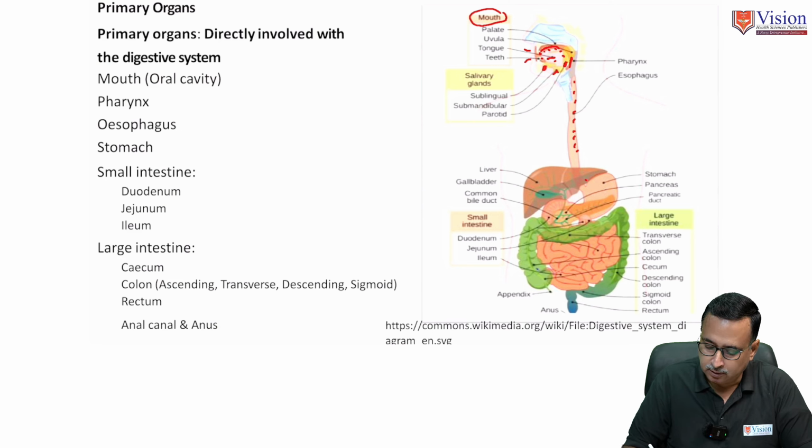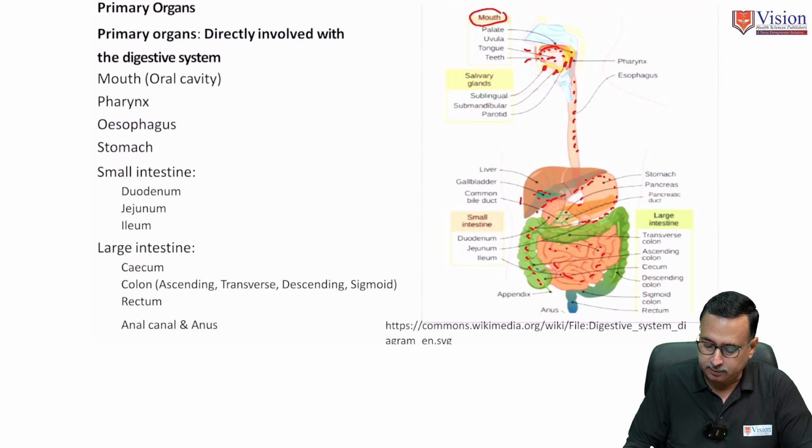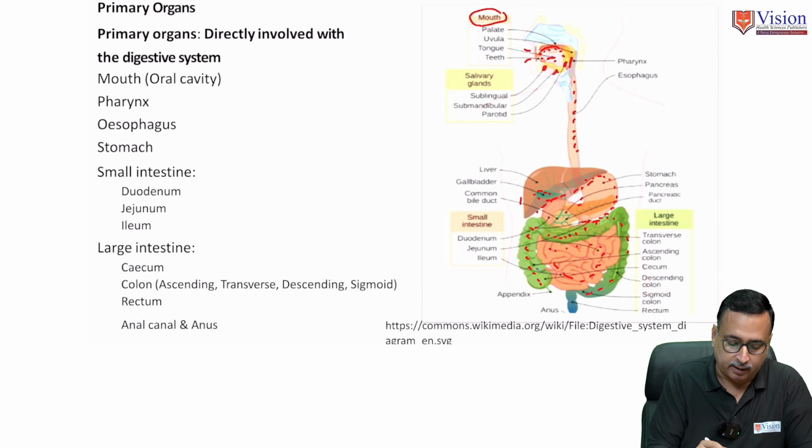And thereafter comes a J-shaped organ. We call it the stomach. Here is the liver, and the liver we can describe as an accessory organ along with the gallbladder. Another primary organ of the alimentary canal that follows the stomach is the small intestine with 3 divisions, which we shall now discuss. Before that, the organ colored in blue is the large intestine with its different portions. So let's take up this slide.